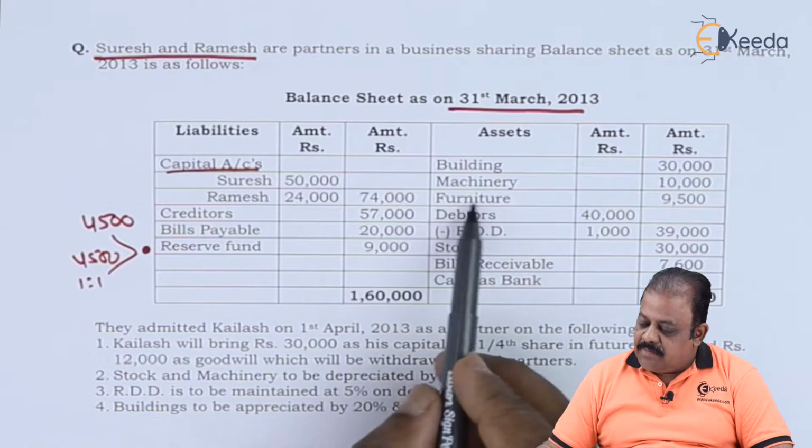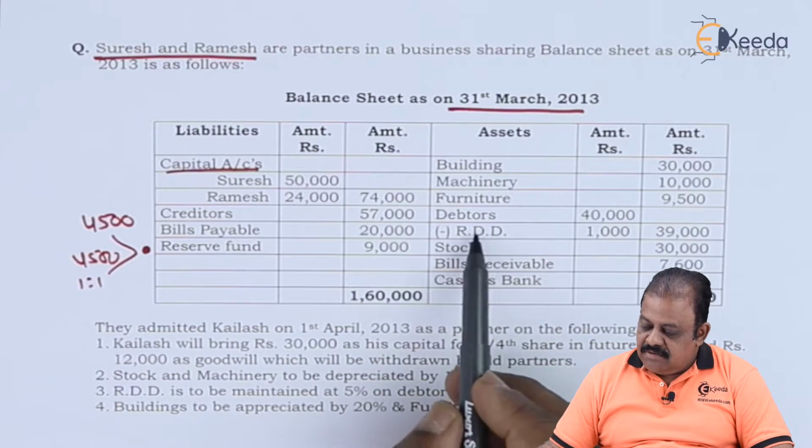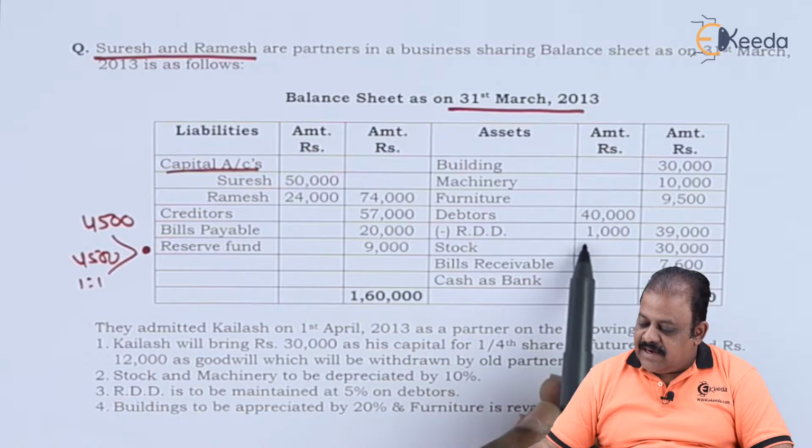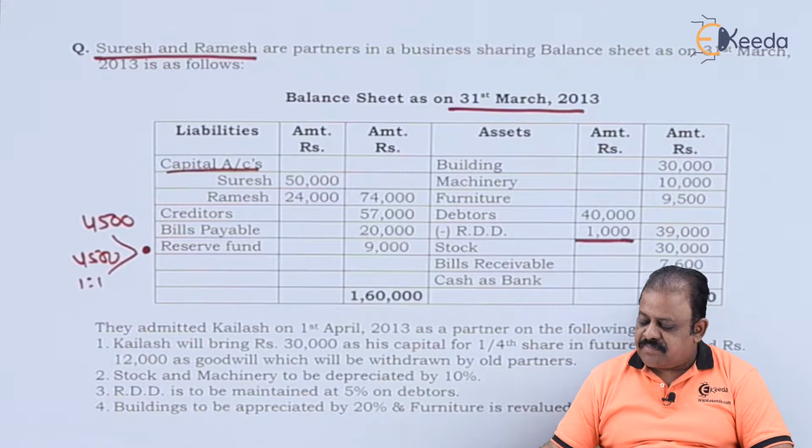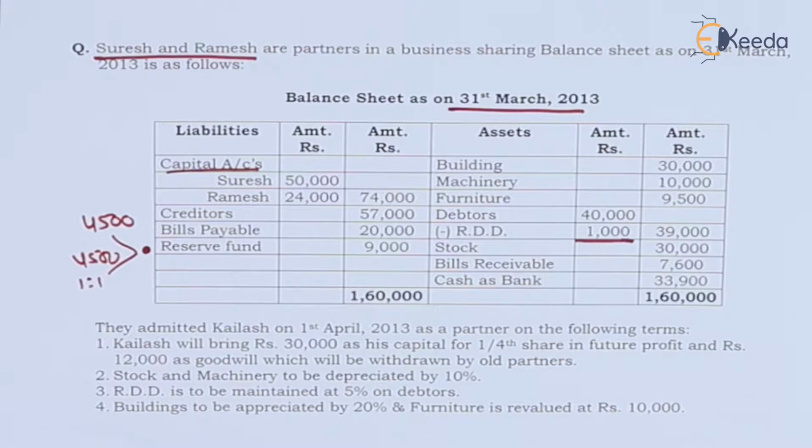Asset side we have building, machinery, furniture. Debtors 40,000 less RDD 1,000. So net debtors are 39,000. Stock 30,000. Bills receivable 7,600. Cash at bank 33,900.